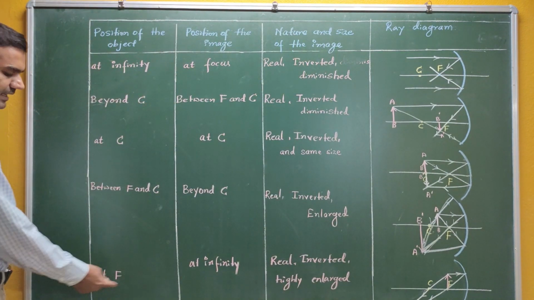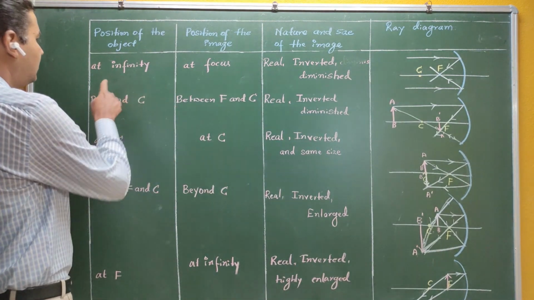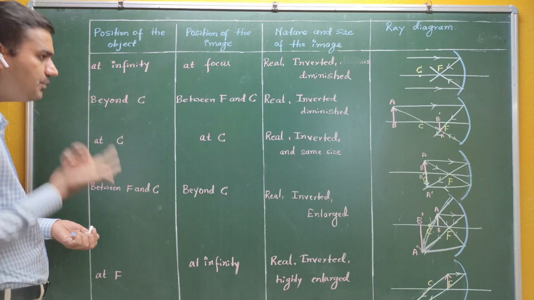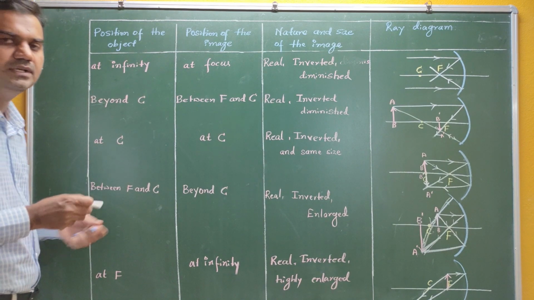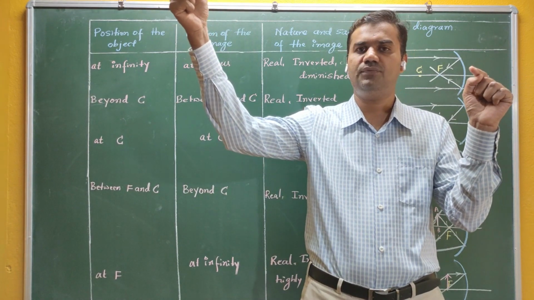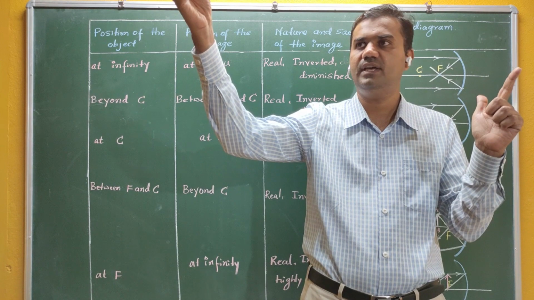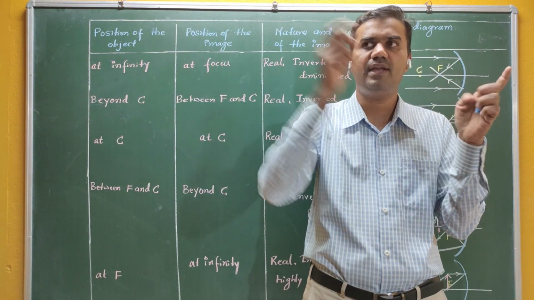Next case, if I take the object at F. Now see here, light has the property of reversibility. What is meant by reversibility? If this is the direction of the ray here, and some candle or some object is there, and you are going to get the image somewhere here.